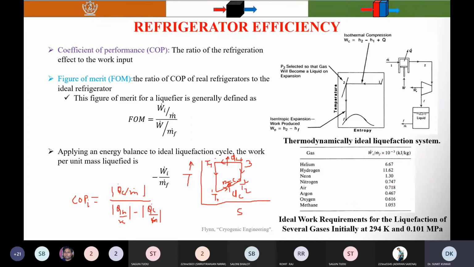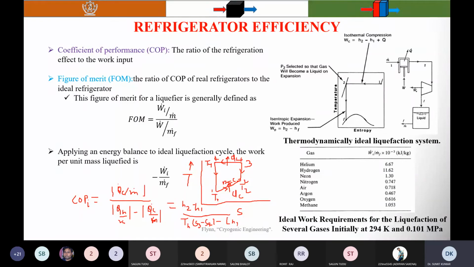So when you substitute this value, you will get H2 minus H1, divided by TH into H3 minus H4, minus QC by M, which is H2 minus H1.